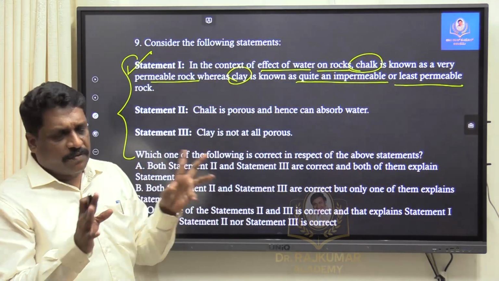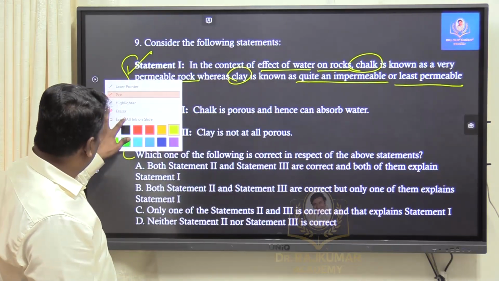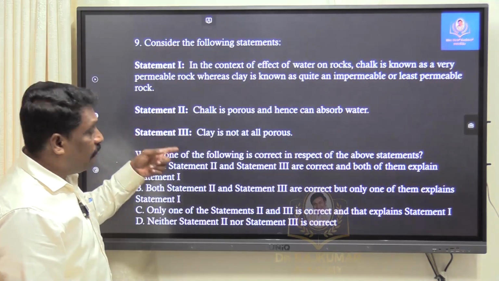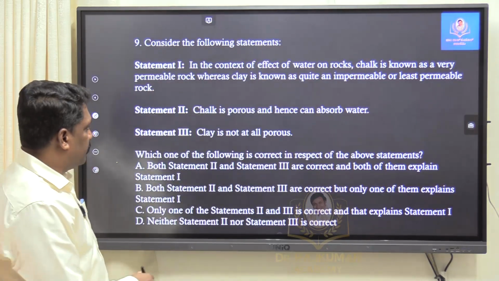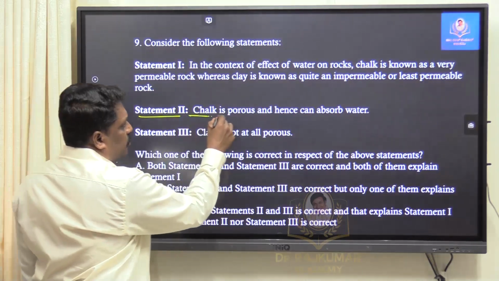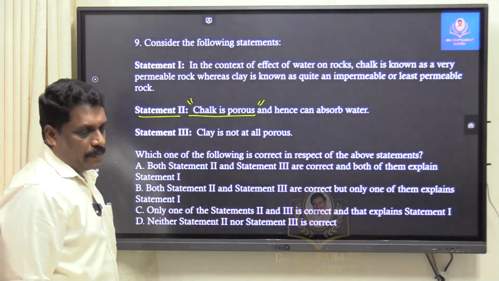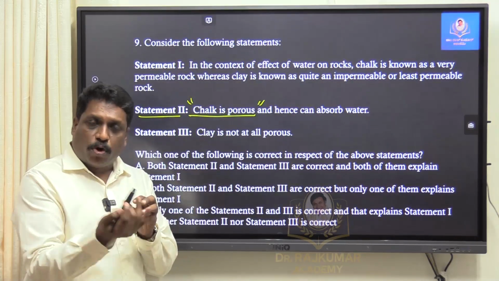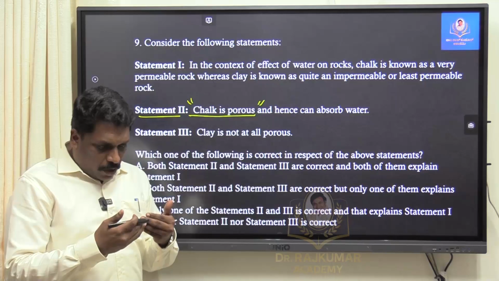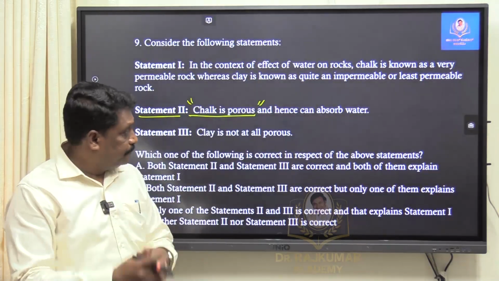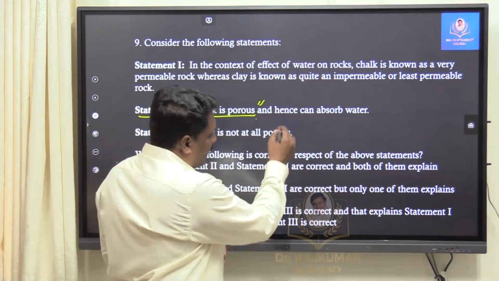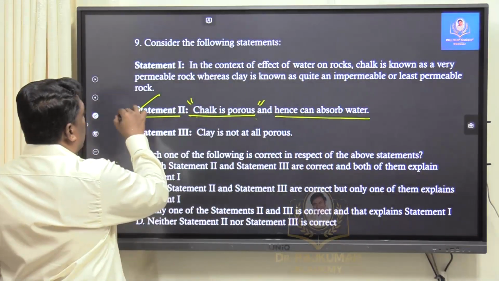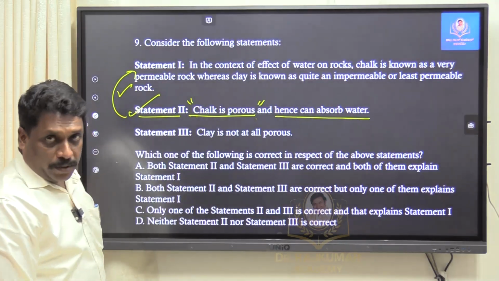Let's not sit and think about this statement because I know the fact, right? What is given here is already correct. Now, only thing is that I have to go for this explanation. Individually, I will check it first. Statement 2. Chalk is porous. What is porous? It is all about the possibility of water or air entering. If water or air can very easily enter, you call them as porous. Right? Chalk is porous and hence can absorb water. Absolutely it is right. And I also understand directly it is also explaining the statement 1.